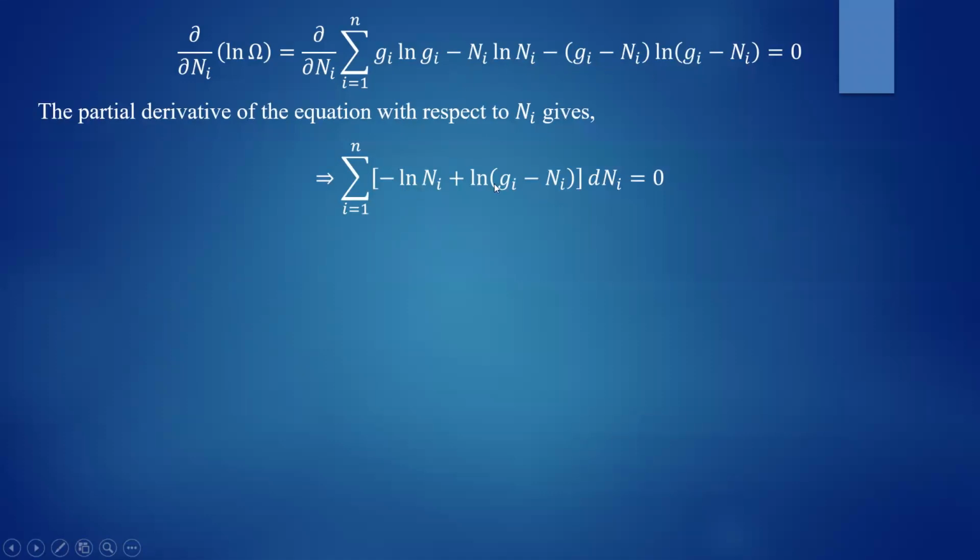Similarly, for this one, you will get ln of gi minus ni into dni must be equal to 0, because you are differentiating with respect to ni.